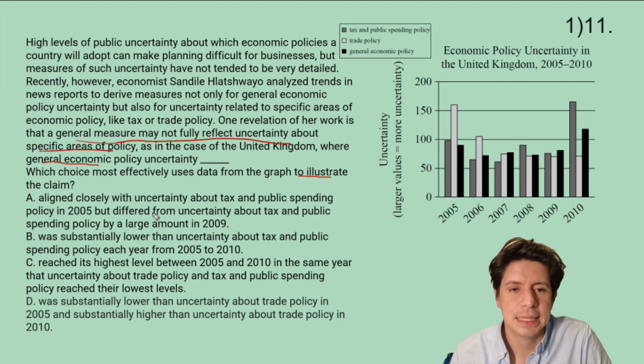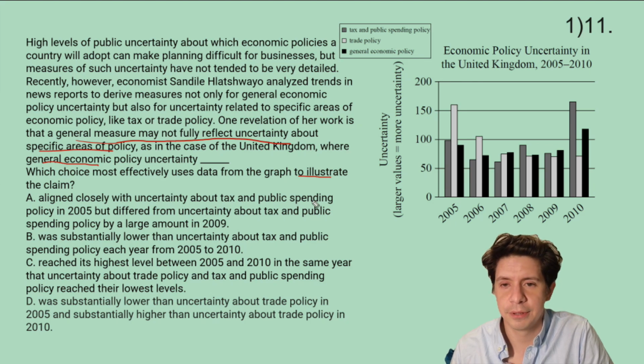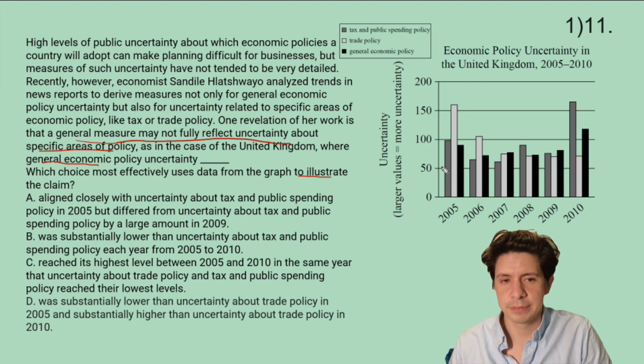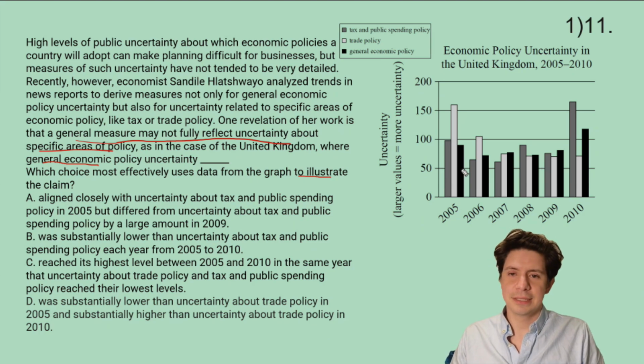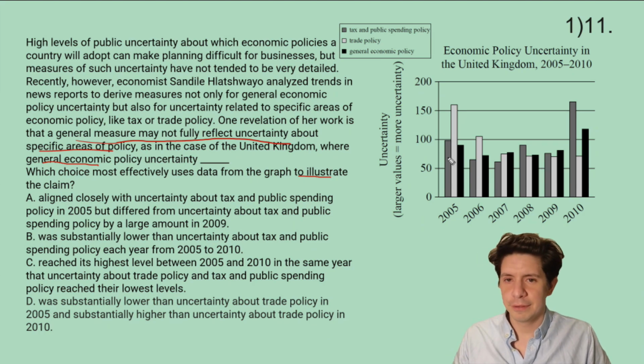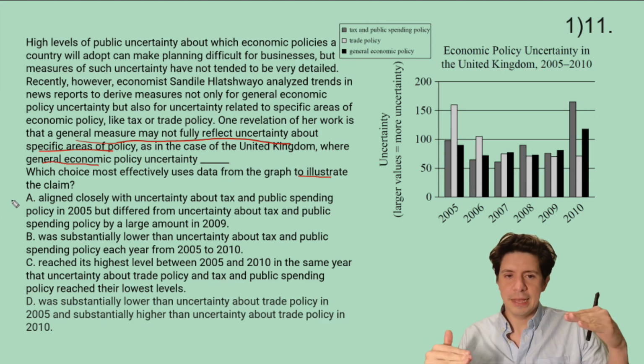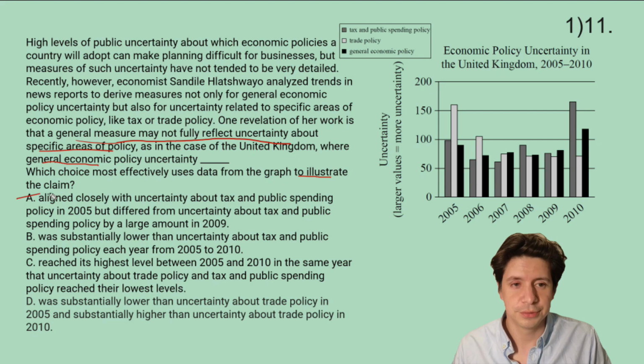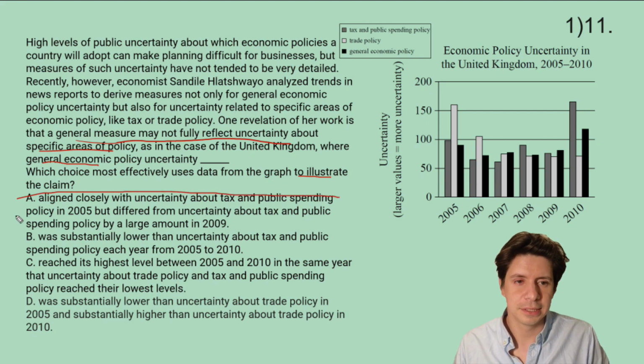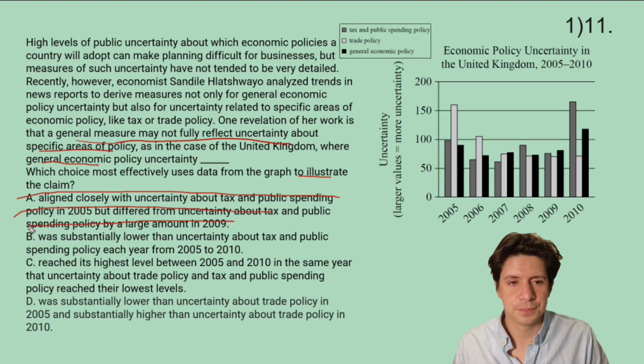So aligned closely in 2005, but differed by a large amount in 2009. That's not true. In 2005, they're close, but in 2009, they're still close. So they didn't have a switch between those two. So I'm going to eliminate A because it's just not true that in 2009 they differed by a lot.